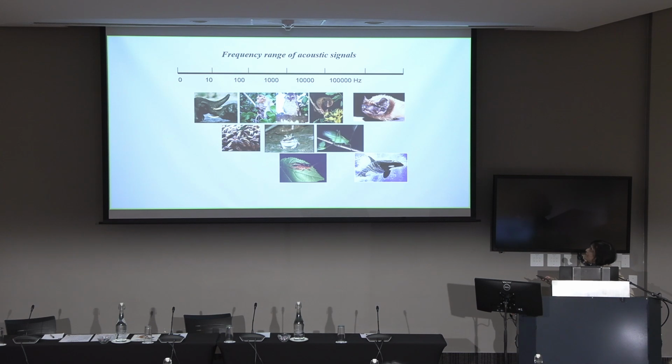Right, and this is just to give you the frequency range of acoustic signals. We've just heard so many wonderful talks about elephants and how low they can go, below the range of human hearing, below 20 hertz. And at the other end of the spectrum, of course, there are bats and whales, which can produce very, very high frequency sounds. And then there's this really hard, messy region of acoustic space occupied by a lot of animals, including mammals, birds, amphibians, all kinds of insects. And they are the nightmare to people who try to do AI to separate these sonotypes.